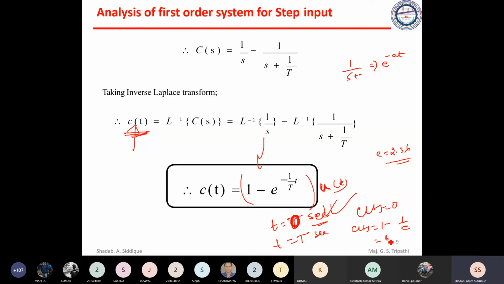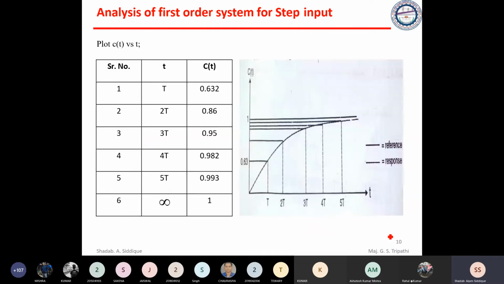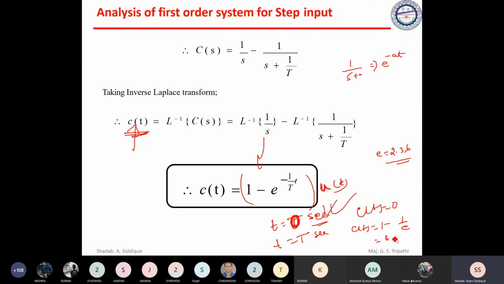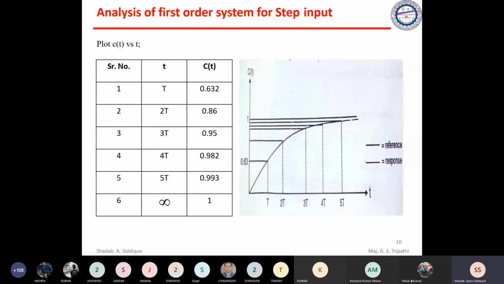You will get around 63%, so 0.632. That means you are getting a response of 63.2% of u of t. You can see this figure: at time capital T, you are getting 63% of the step input. 100% is this one, and you are getting 63% of the step input.